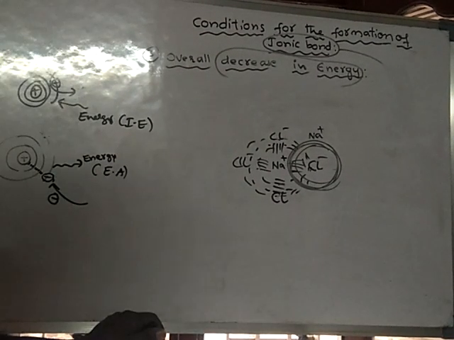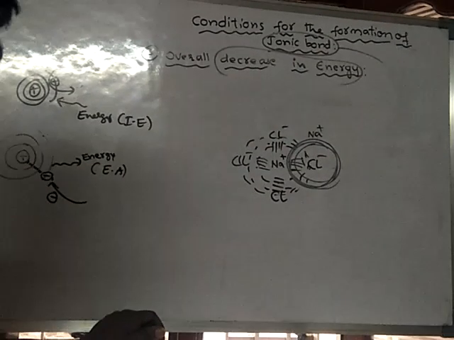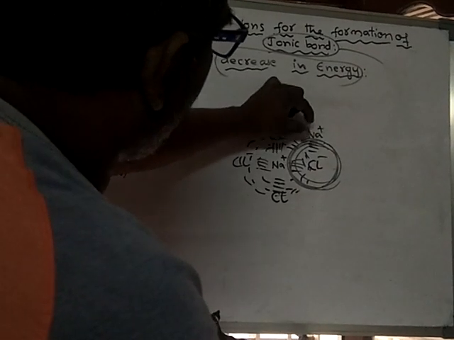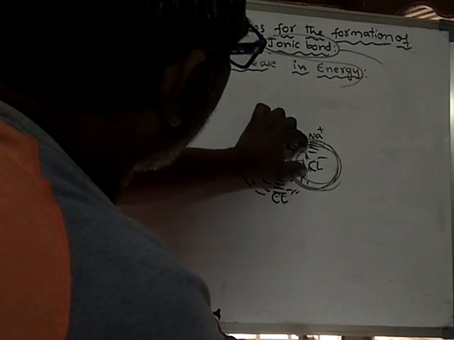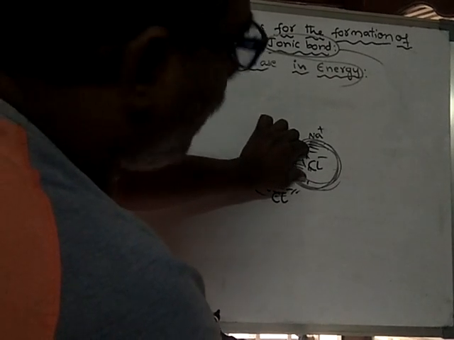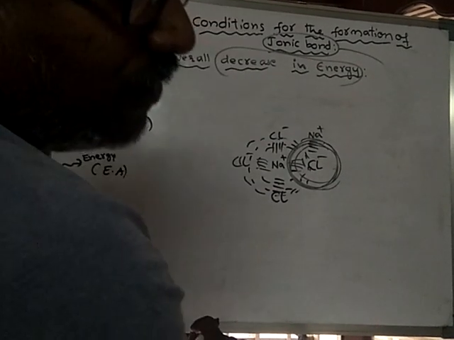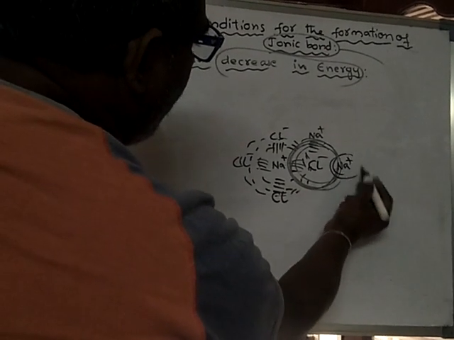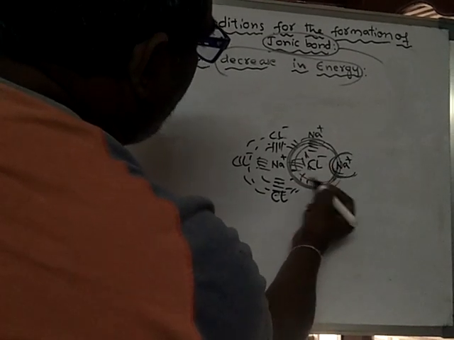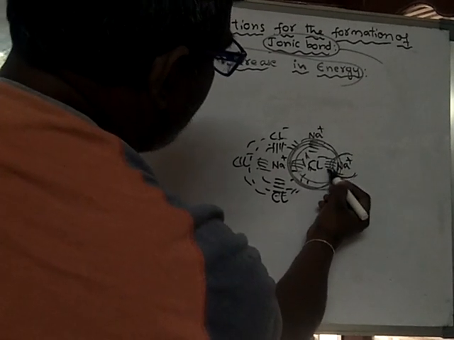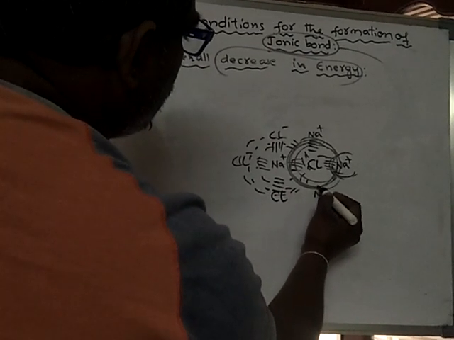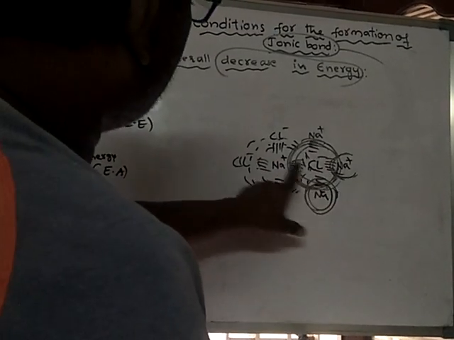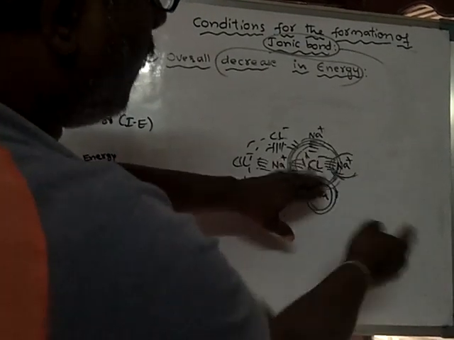Any charged particle will show its electric field throughout its surface. Suppose the electric field of a sodium ion comes into the electric field of a chloride ion. What happens? A force of attraction develops between the sodium ion and the chloride ion. In the same way, on this side also, force of attraction develops. This side, this side, this side, and even front and back also.